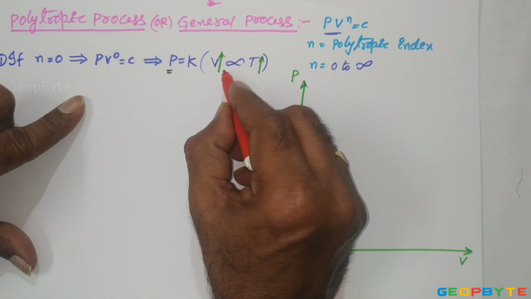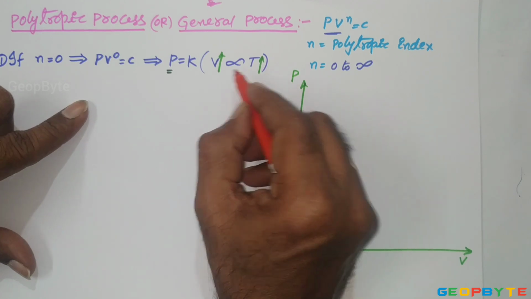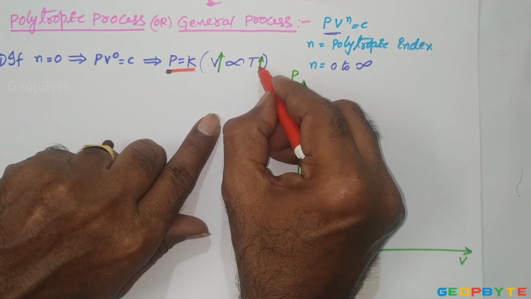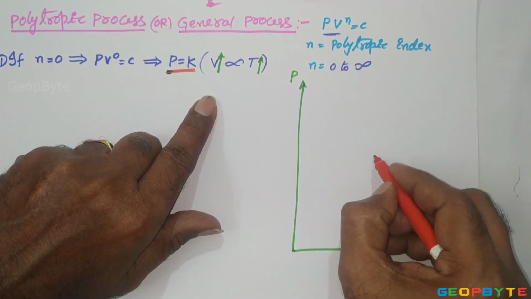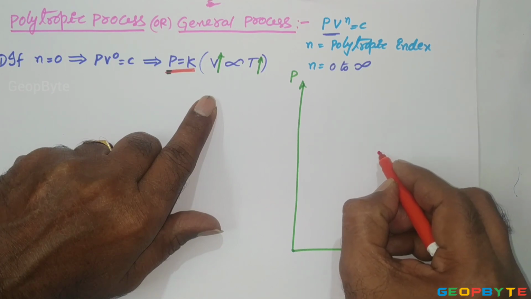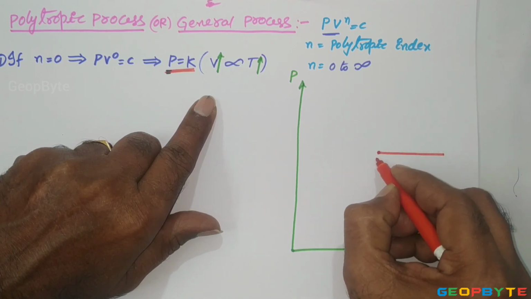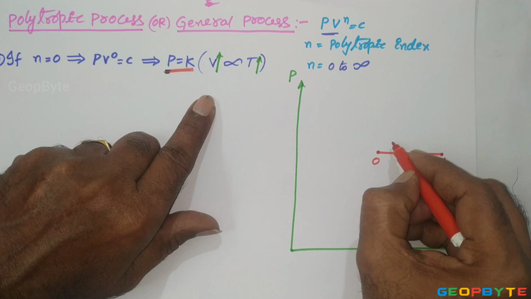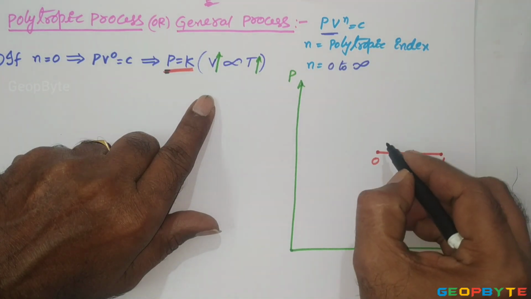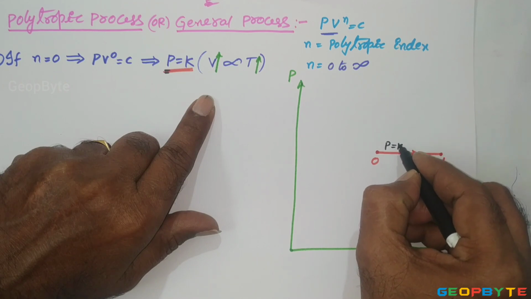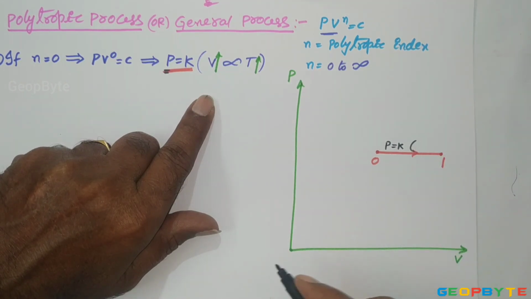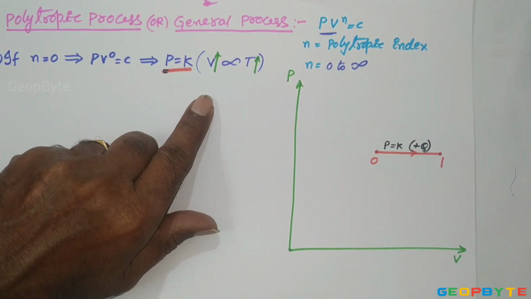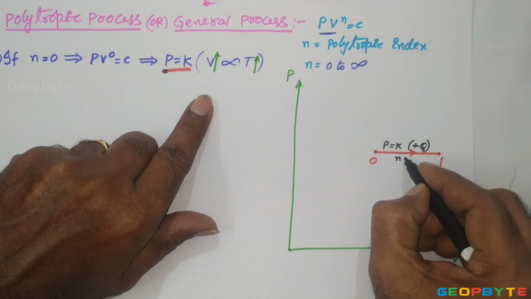So at constant pressure, since the volume is proportional to temperature, during the heating process temperature increases, and along with the temperature, the volume occupied by the gas increases. It comes like this. So 0 to 1 is the constant pressure heating process. Heating process means heat supplied process. Thermodynamically, heat supplied is taken as positive heat transfer. For this process, index n equal to 0.